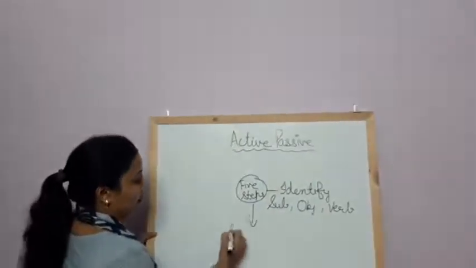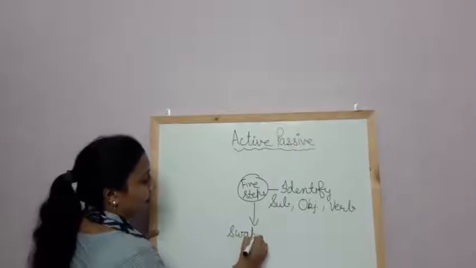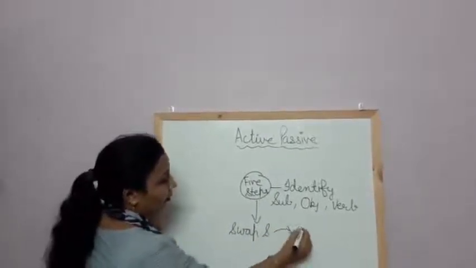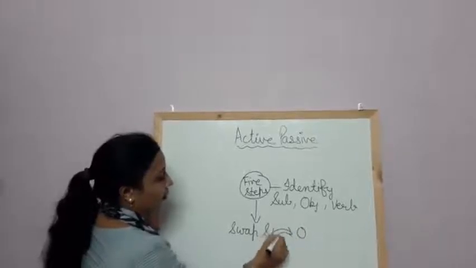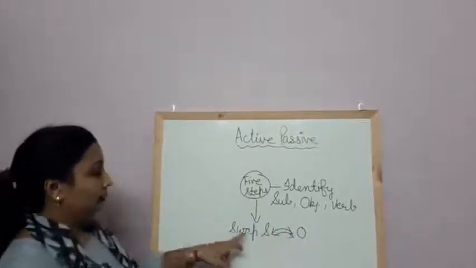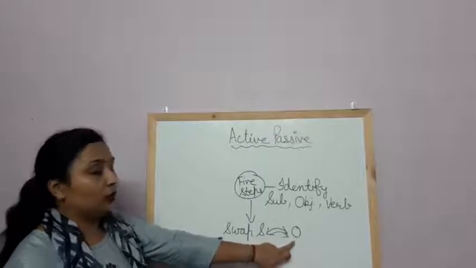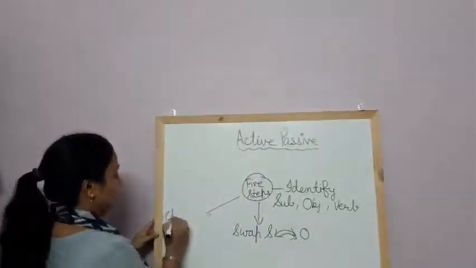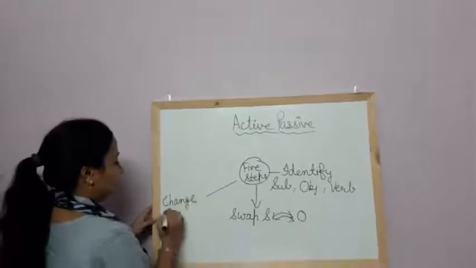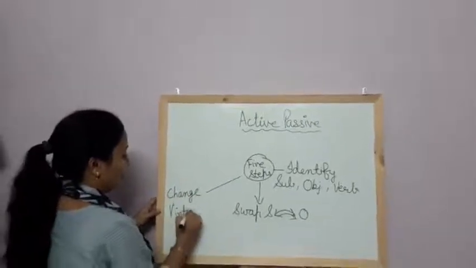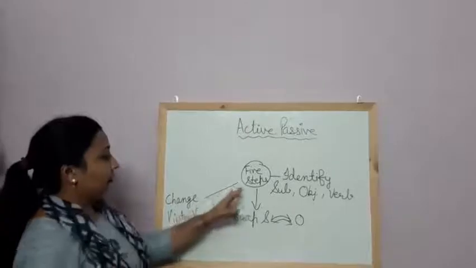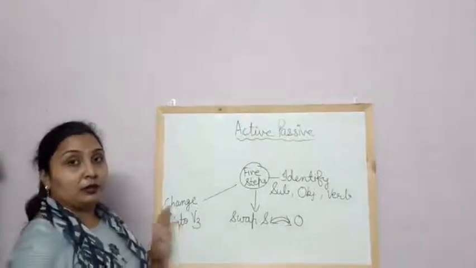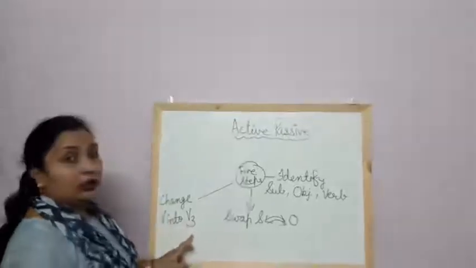Second, swap subject into object and object into subject. Means we have to change subject into object and object into subject. Third, change V into V3. We have to change the verb, any verb, first form of the verb, second form of the verb, into third form of the verb.